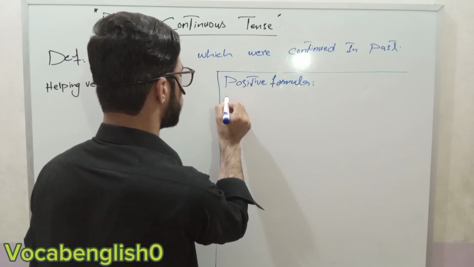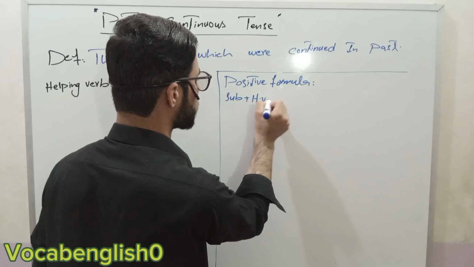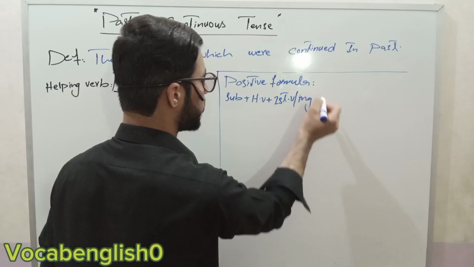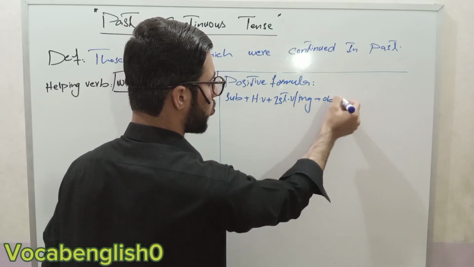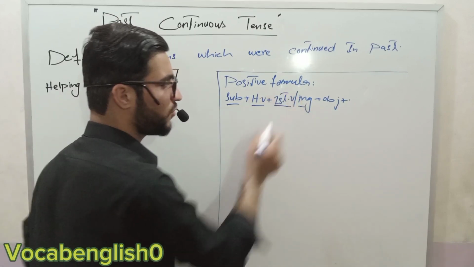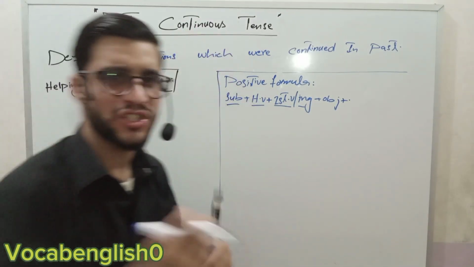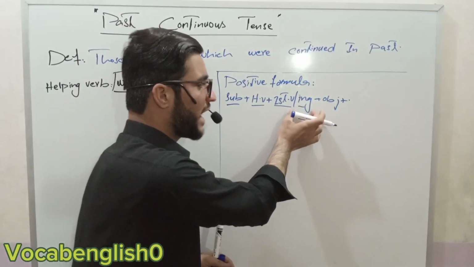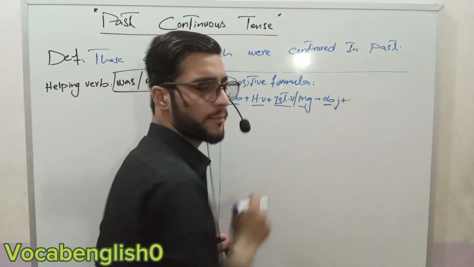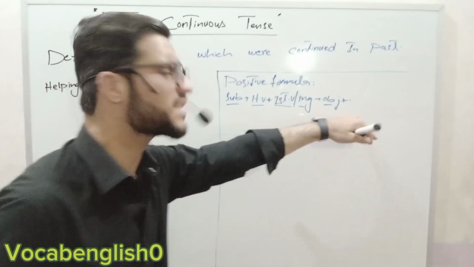Positive formula is: subject plus helping verb plus first form of verb with ing plus object plus full stop. Why did ing come here? Because of continuous tense. Continuous means jari. When we are giving the ing, it means that it is the continuous tense. After that the object is there, then full stop. Subject plus helping verb plus first form of verb with ing plus object plus full stop.